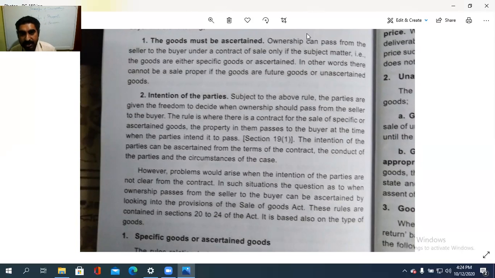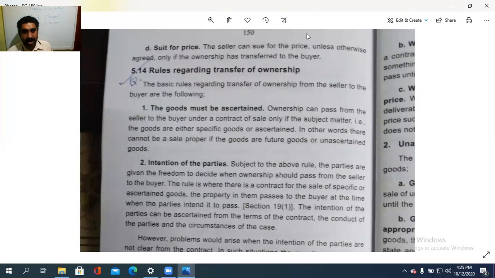So the rule is where there is a contract for the sale of specific or ascertained goods, the property in them passes to the buyer at the time when the parties intend it to pass. When they want it, the ownership should be passed from the seller to the buyer. The intention of the parties can be ascertained from the terms of the contract, the conduct of the parties, and the circumstances also. We can understand it either by looking at the contract, or from the conduct of the parties, or from the circumstances.